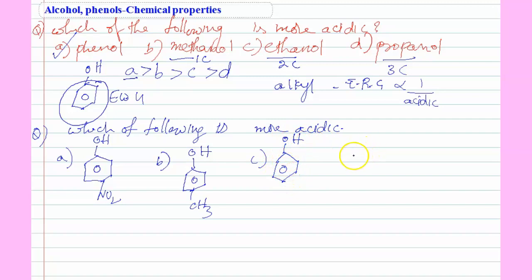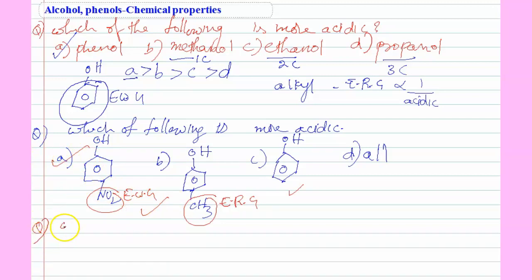This is simple phenol, D. So tell the answer, students. So already I said this is a methyl, electron releasing group. This is NO2, electron withdrawing group. Here nothing is there. So whenever electron withdrawing groups are there, it increases the acidic nature. So option A is the correct one.